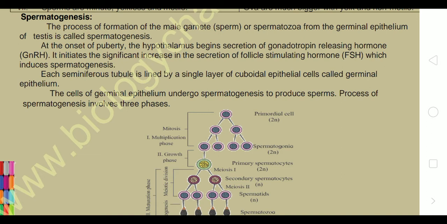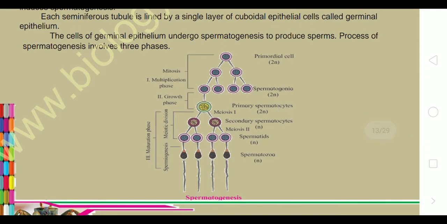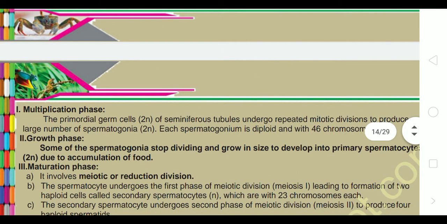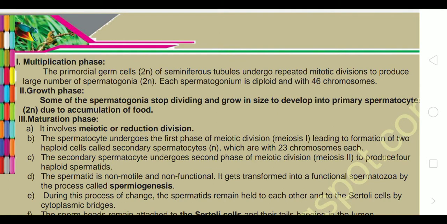The process of spermatogenesis involves three phases. First, multiplication phase, second, growth phase, and third, maturation phase. We are going to study all three phases. First, multiplication phase, where the primordial germ cells of seminiferous tubules undergo repeated mitotic division. That means they produce a large number of spermatogonia, and each spermatogonium is diploid with 46 chromosomes, because we are studying human reproduction. So this is the multiplication phase for the germ cells of male testes.